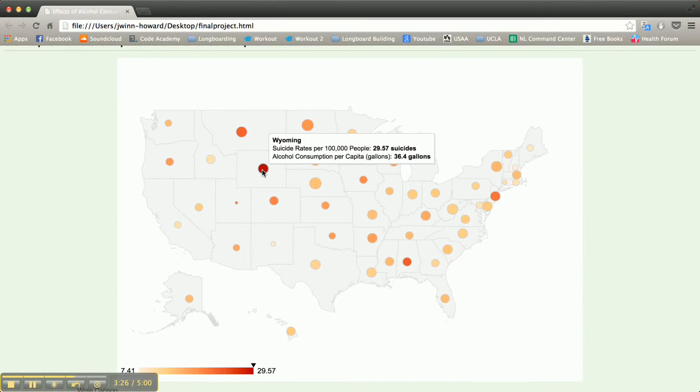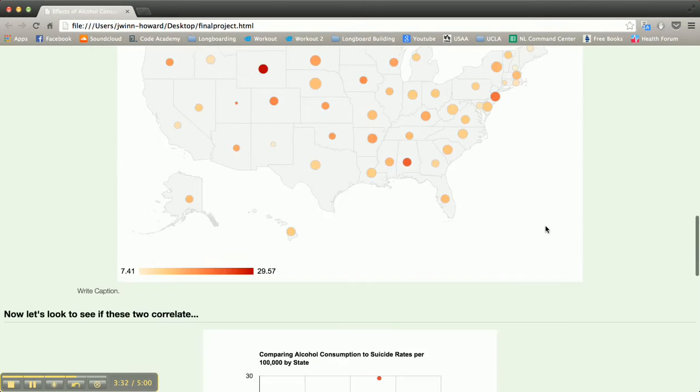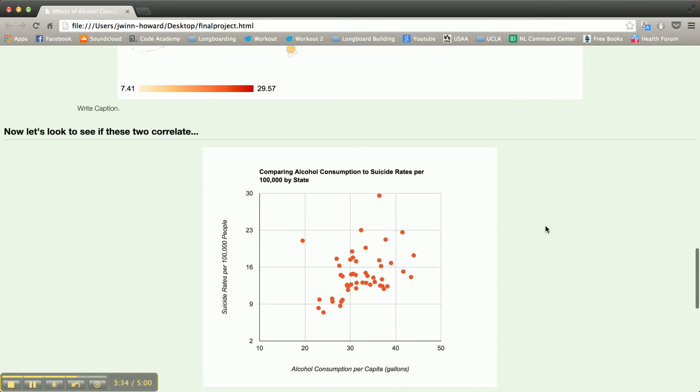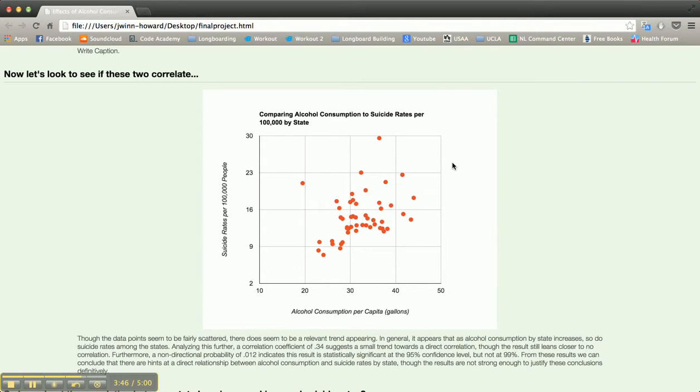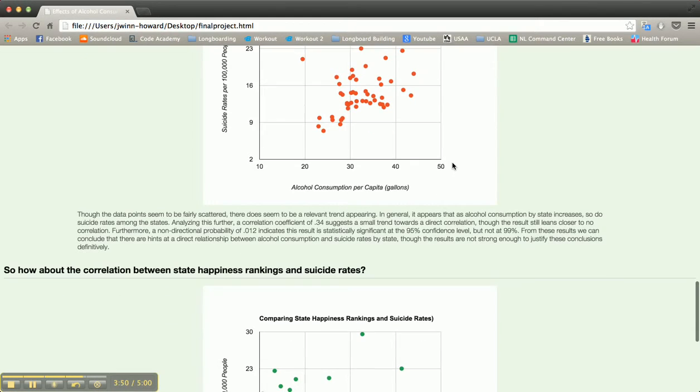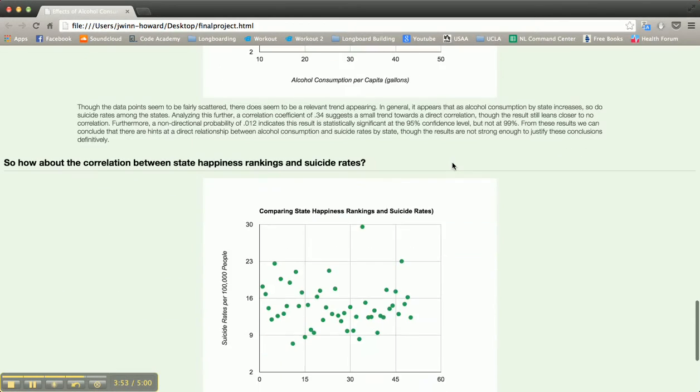In case you didn't know, Wyoming had the highest suicide rate at 29.57. And again, we'll go down to the scatter plots to see if we really see any true correlation with this. In this case, I think we are seeing a bit more of a trend, and that is confirmed when I did my calculations for correlation coefficient and non-directional probability for statistical significance. You can read through the paragraph to find out more on that.